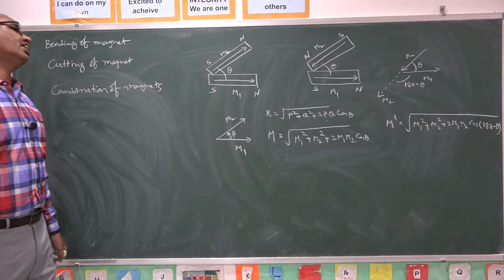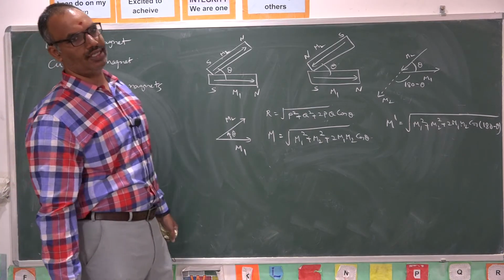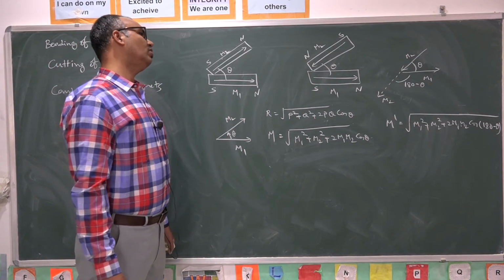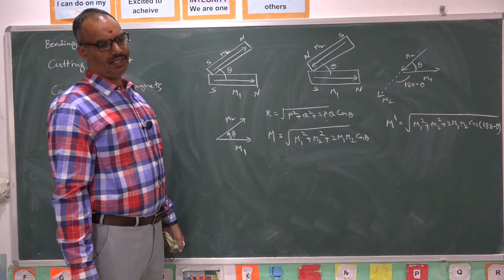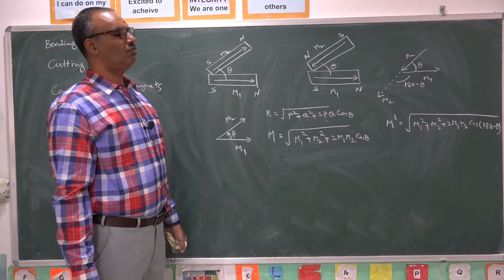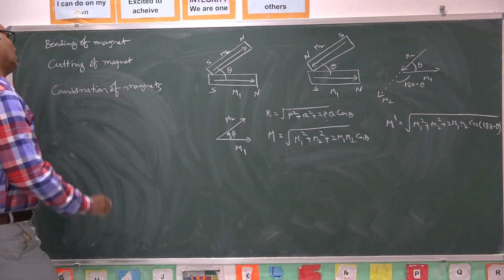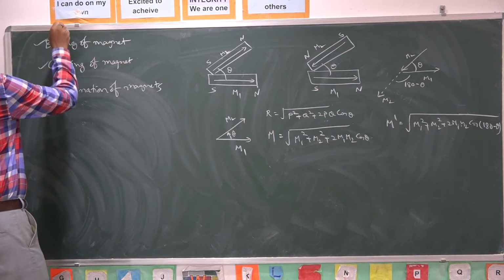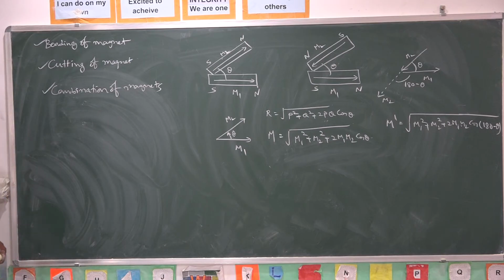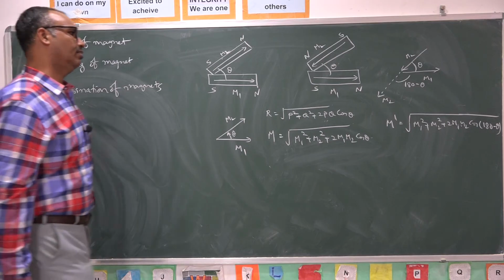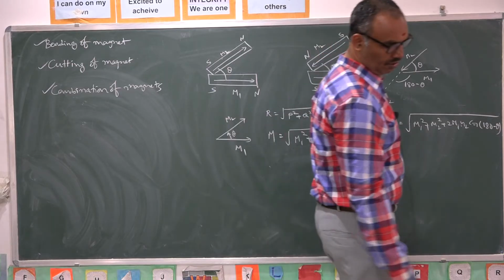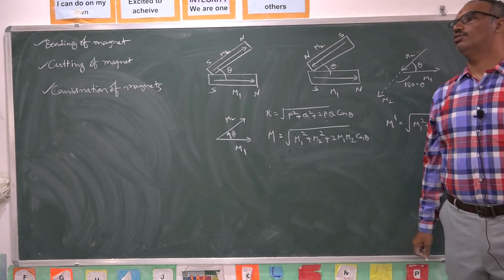If more than two magnets are arranged as a combination, individually you should find the resultant of two magnets, and then find the overall resultant. So this is the procedure for combination of magnets. Generally in EAMCET level examinations, they might be asking such questions. You should be prepared to solve those questions.